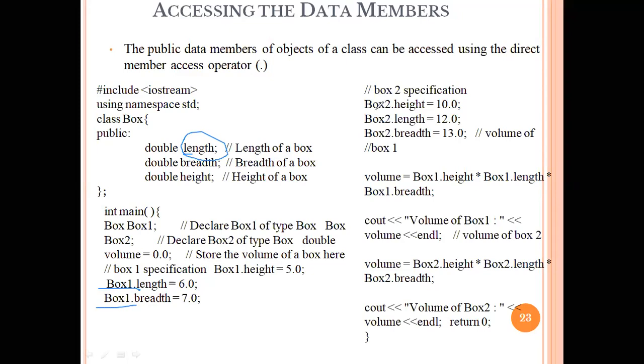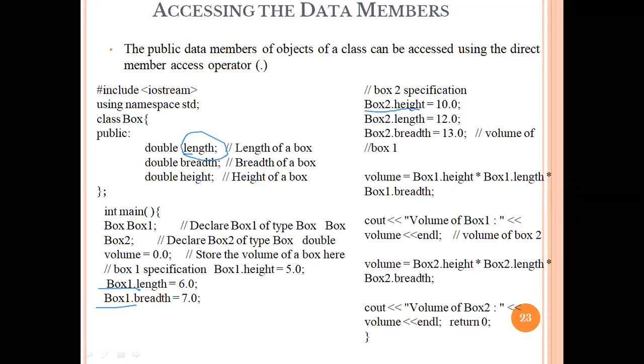In the case of the second one, on the right-hand side, box2.height. So from that particular object, you are going to again access the different variables: height, length, and breadth. Whenever you have created n number of objects, you will access n number of different data members for that particular class.